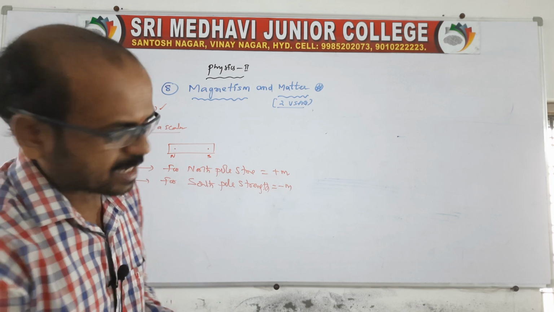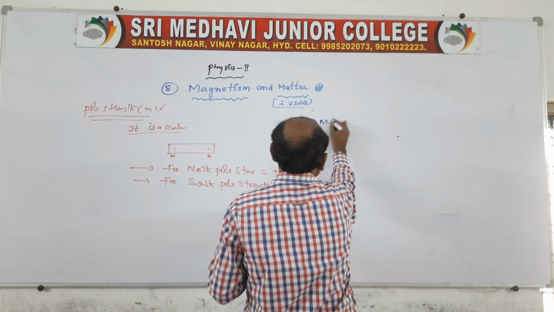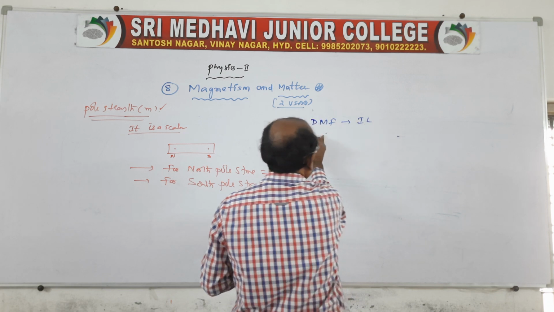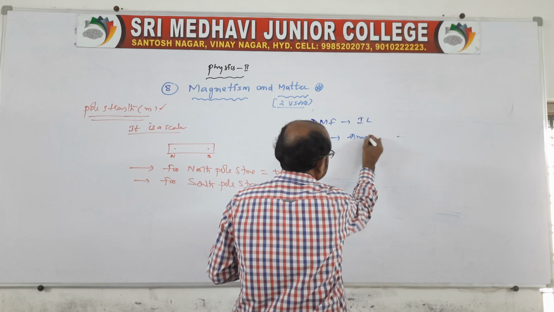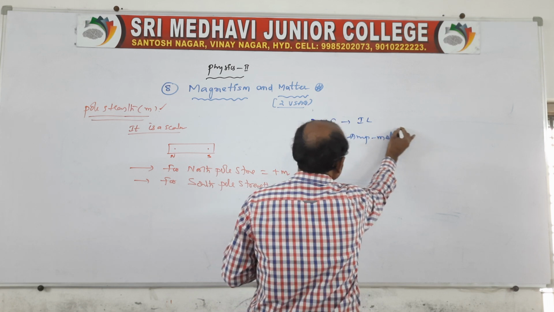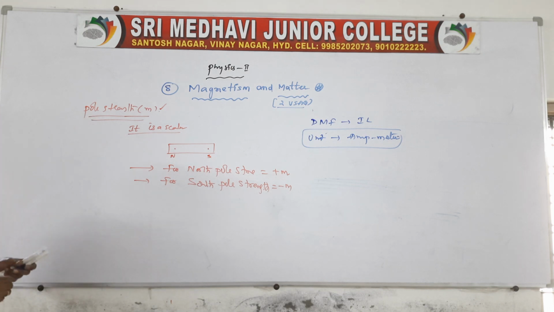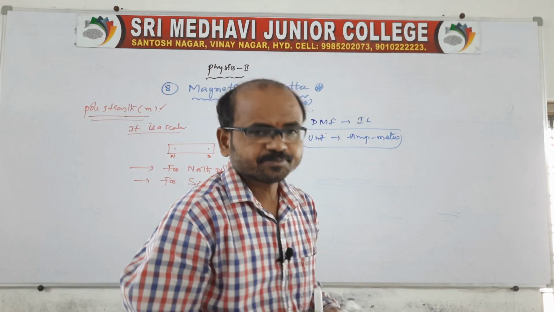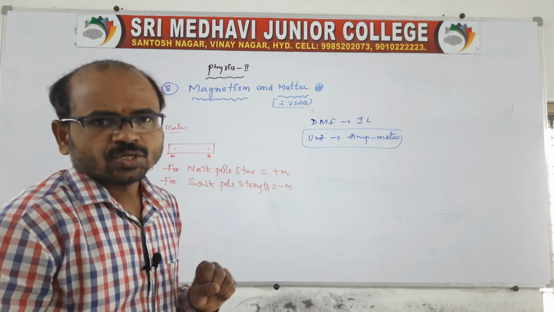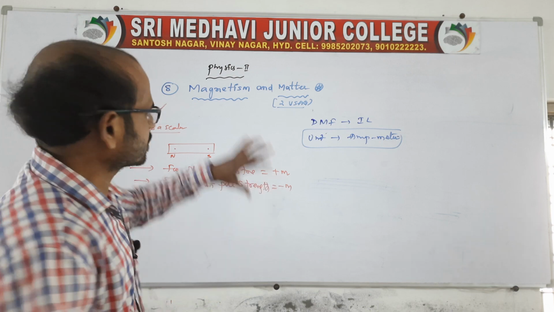And coming to the dimensional formula, it is I into L, and the unit is ampere meter. So this is about the units and dimensional formula for pole strength. Pole strength is nothing but the ability to attract or repel another magnetic pole. It's nothing but pole strength.